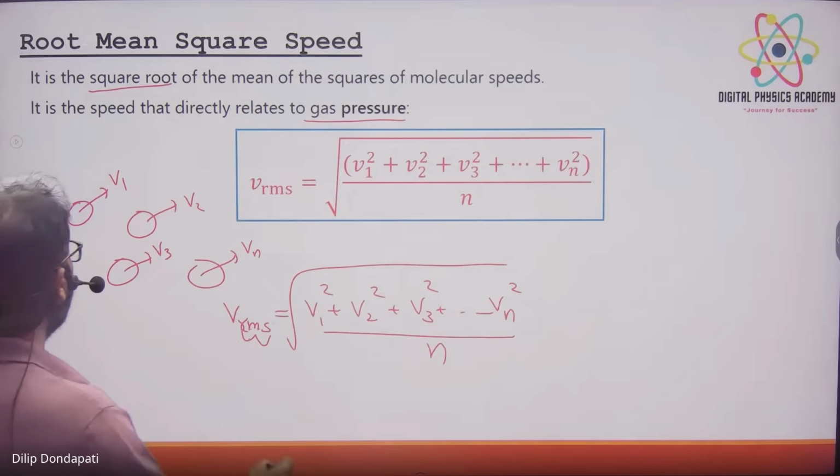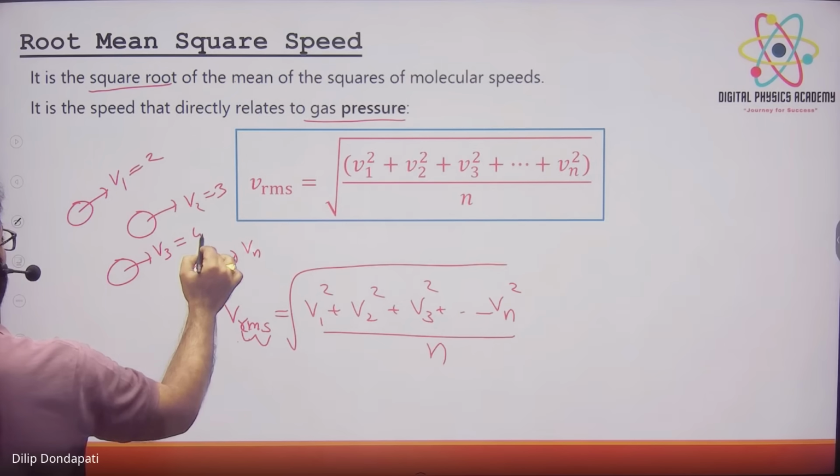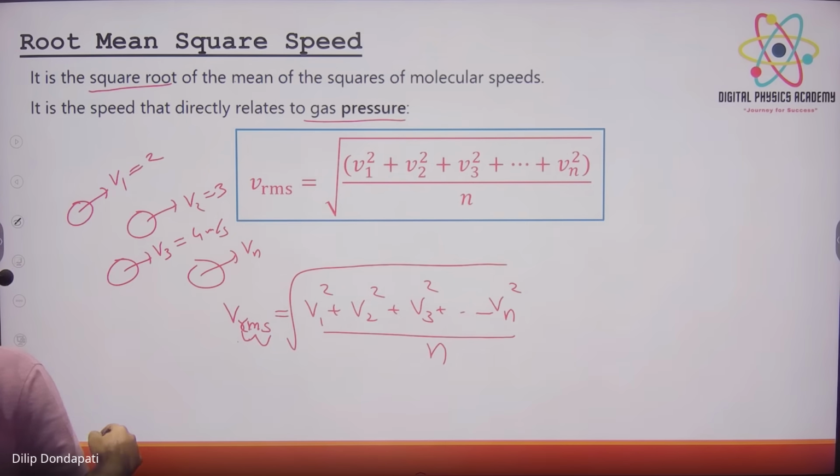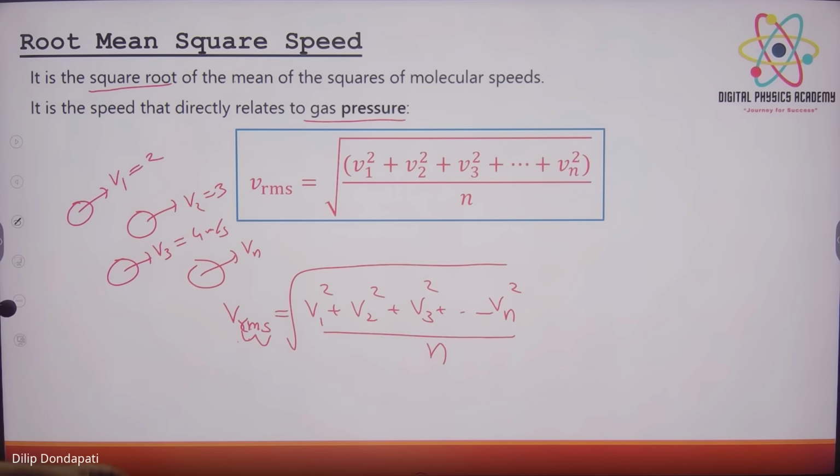Suppose molecules are going with 2 meters per second, 3 meters per second, 4 meters per second. Now calculate VRMS for 2, 3, 4. So root of 29 by 3. Yes, root 29 by 3.